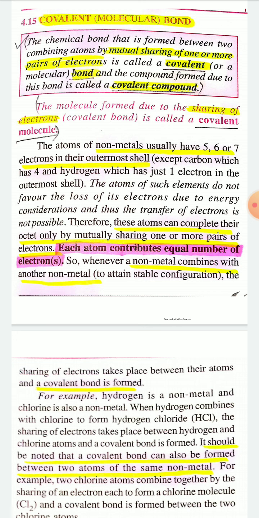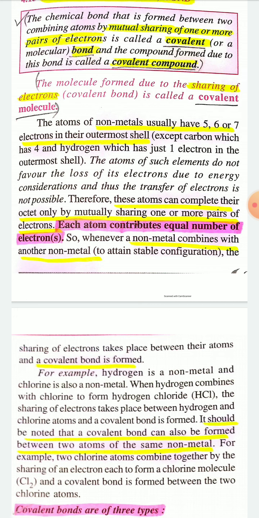So when a non-metal combines with another non-metal to attain stable electronic configuration, that is 8 electrons in valence shell, sharing of electrons takes place between the non-metal atoms, and therefore a covalent bond is formed.